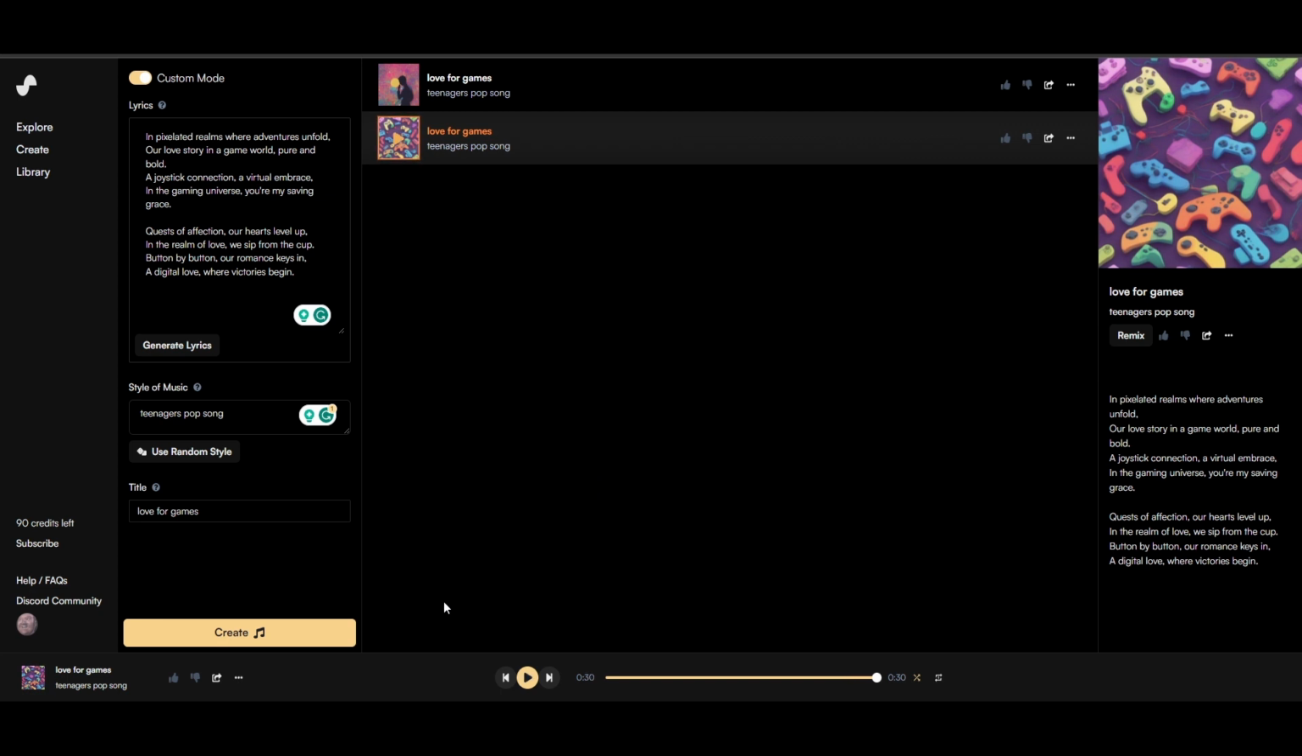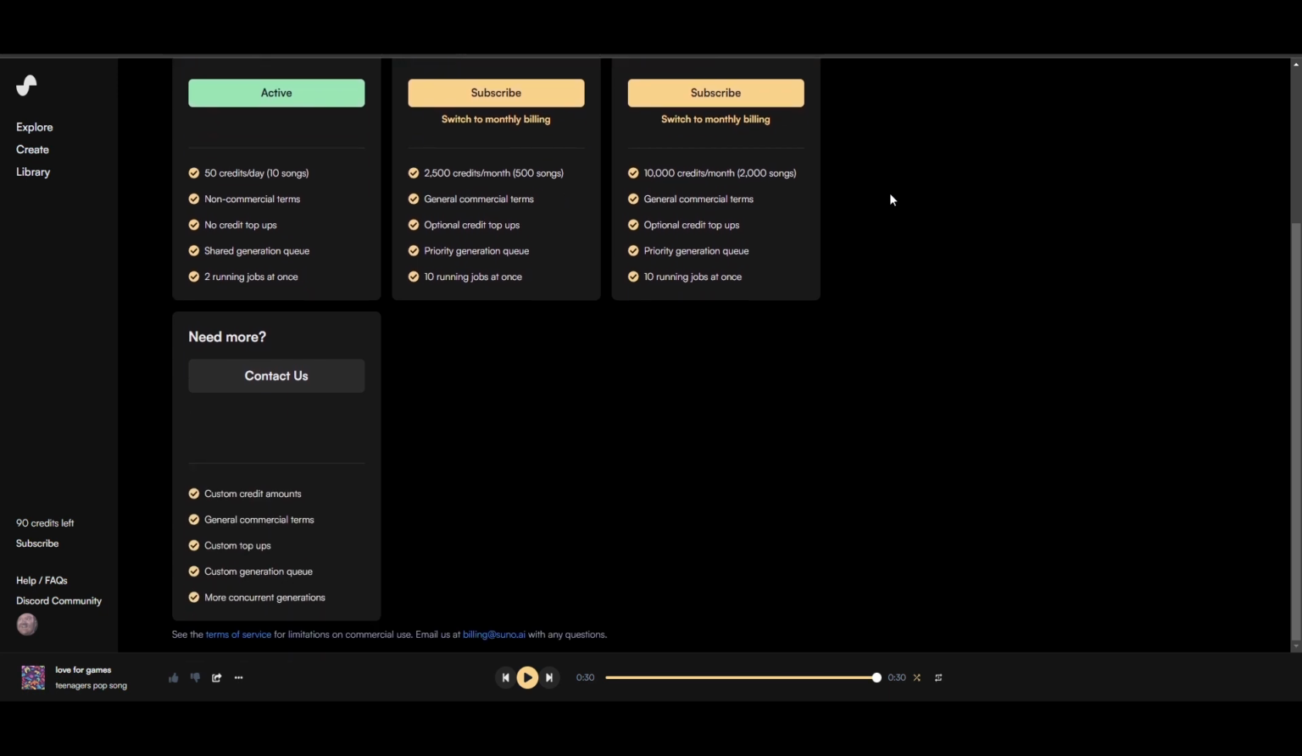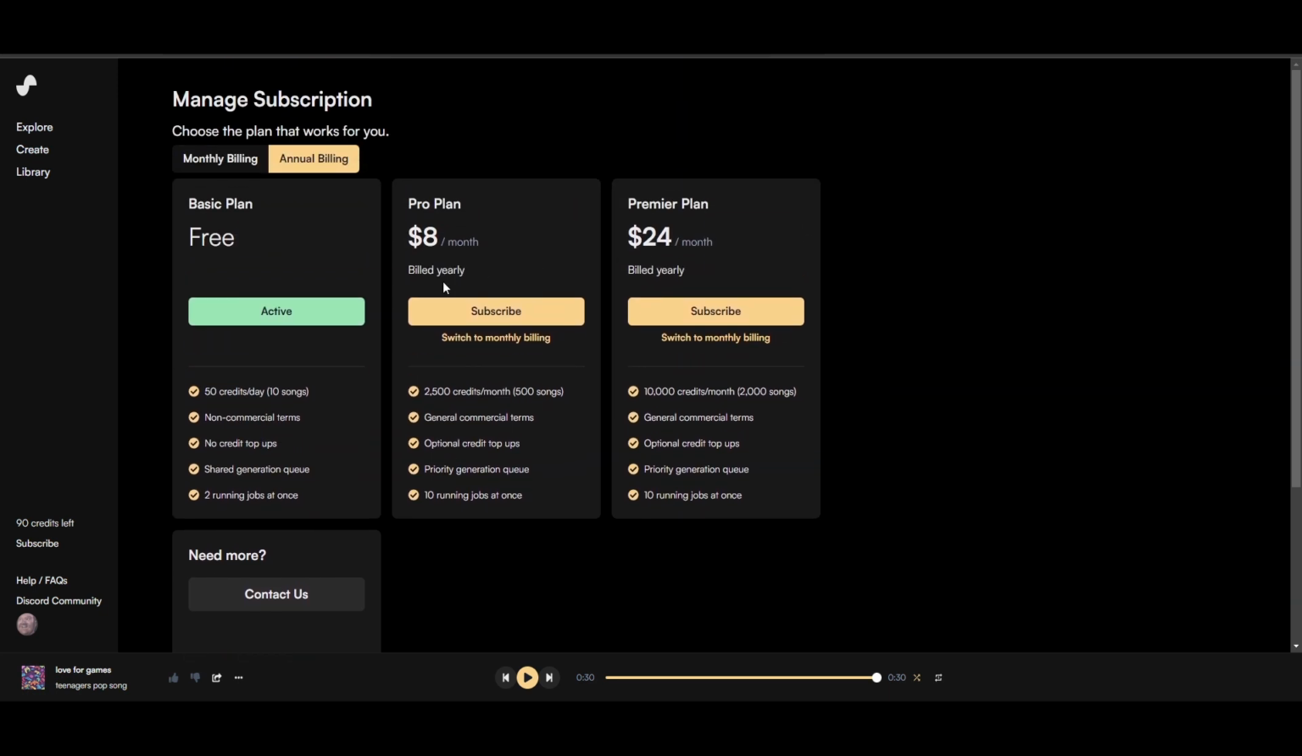I think it's unbelievably cool. Regarding subscription plans, they have a free plan that gives 50 credits every day, which is equivalent to 10 songs. And there's a pro plan for $8 a month, providing 2,500 credits each month. This means you can create 500 songs in a month.